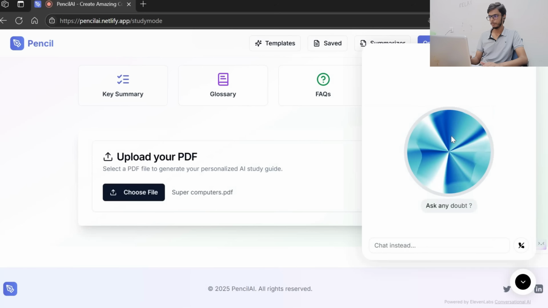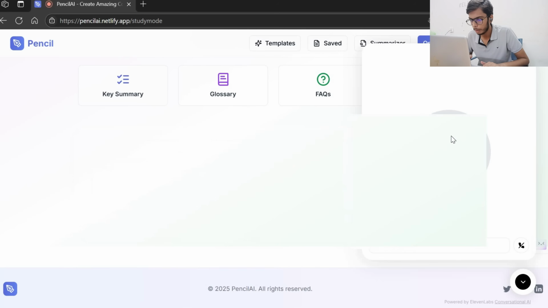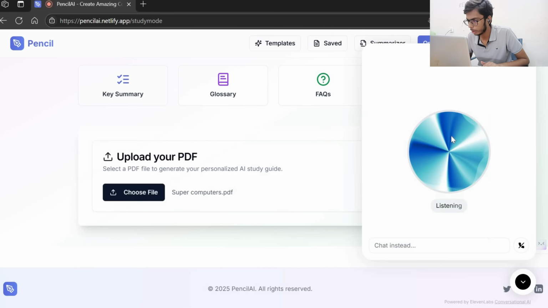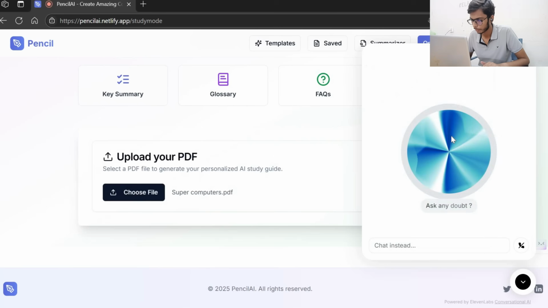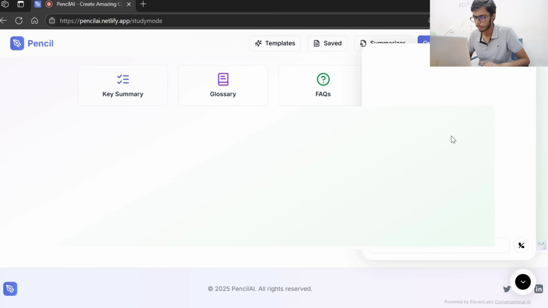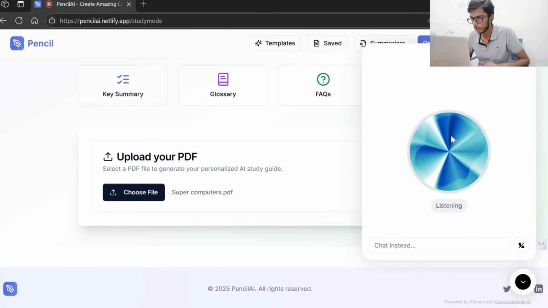Hey there. Welcome. I'm Doodle from PencilAI. What do you learn today? I have uploaded a supercomputer's PDF. Can you summarize it for me? I can certainly summarize the supercomputer PDF for you. To give you the best summary, could you please tell me the name of the document or any other details that might help you locate it quickly? The document is supercomputers PDF.